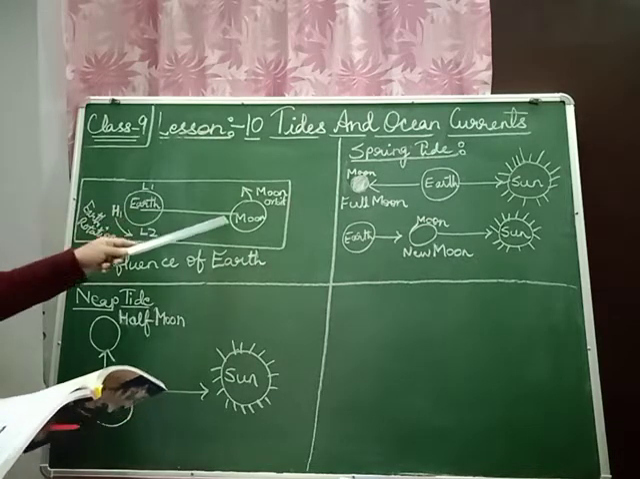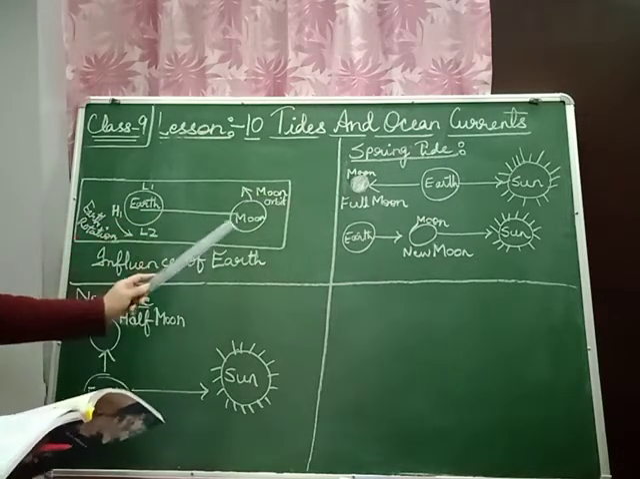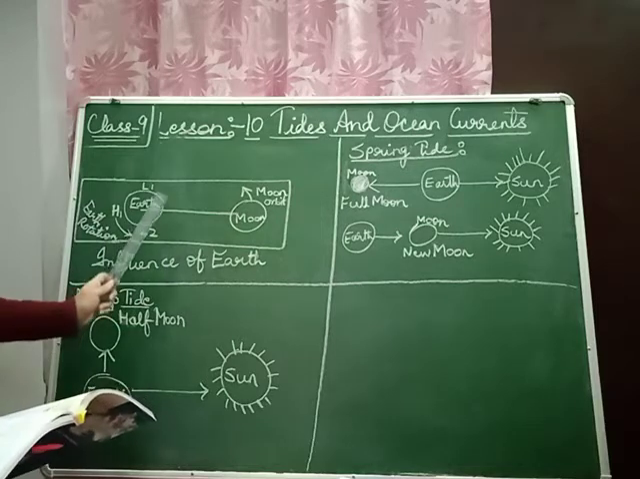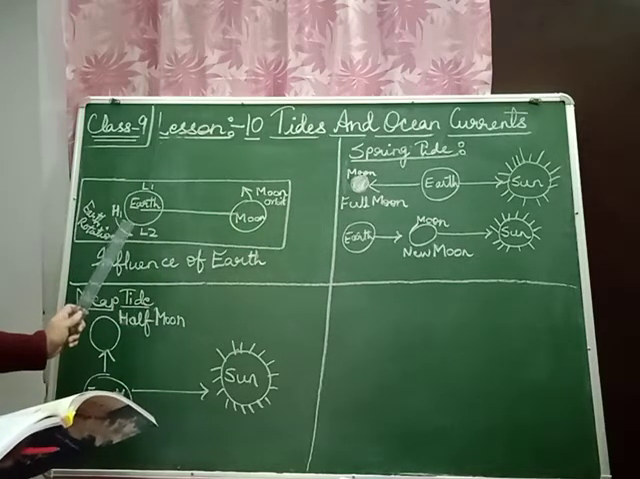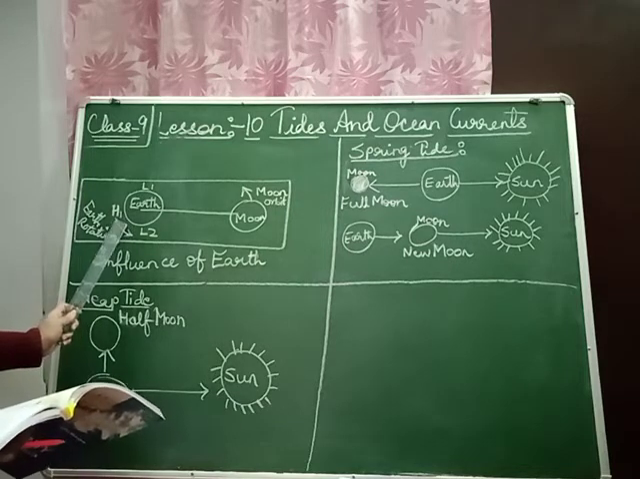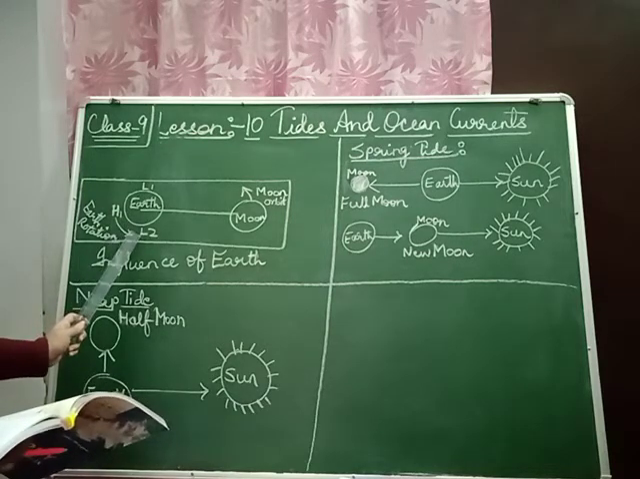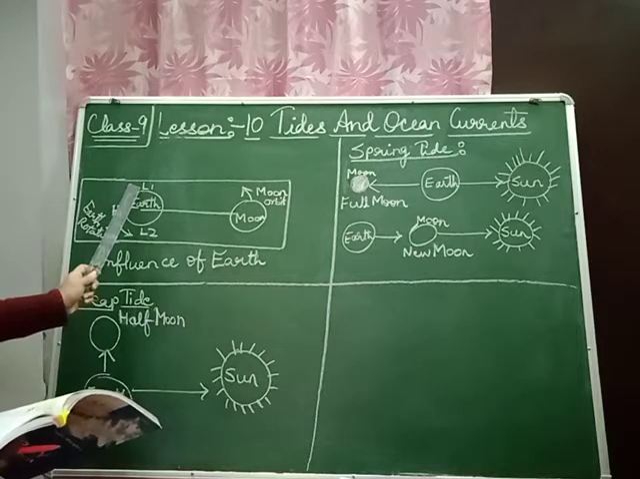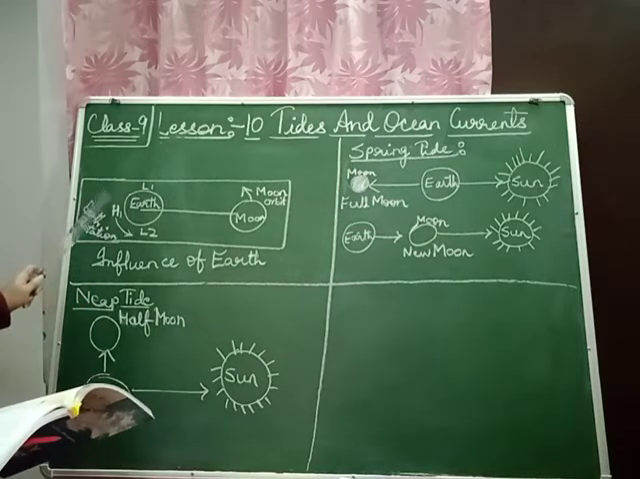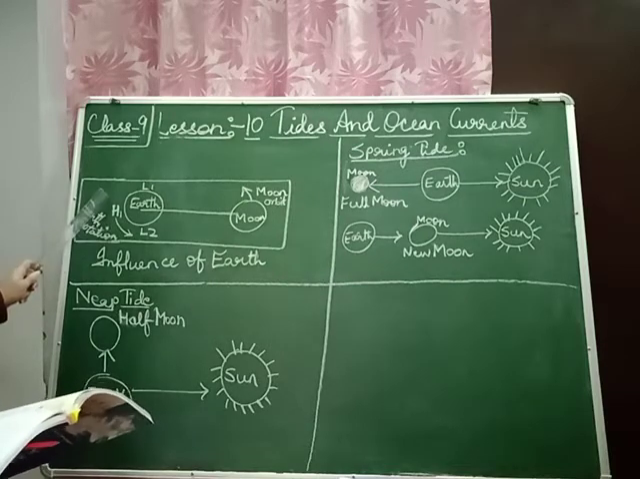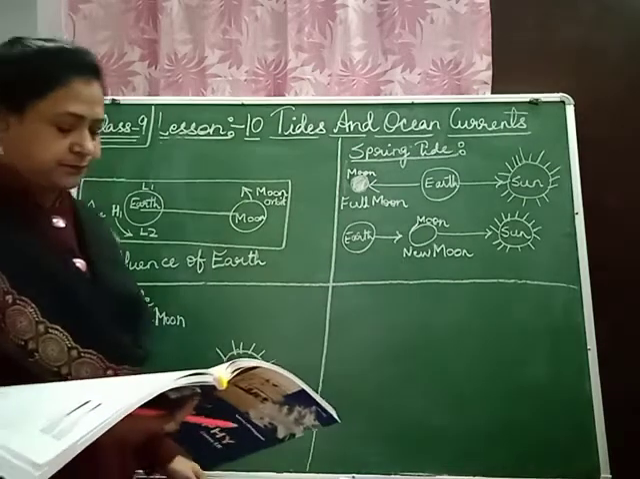So the moon is here and the rotation of the earth is taking place, and this is the influence of the moon on the tide taking place. The low tide is happening on this part of the earth, and the high tide is taking place on this side of the earth.